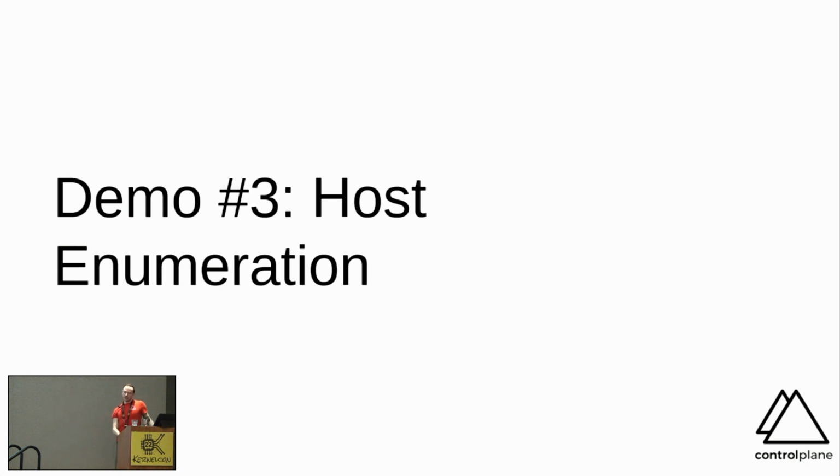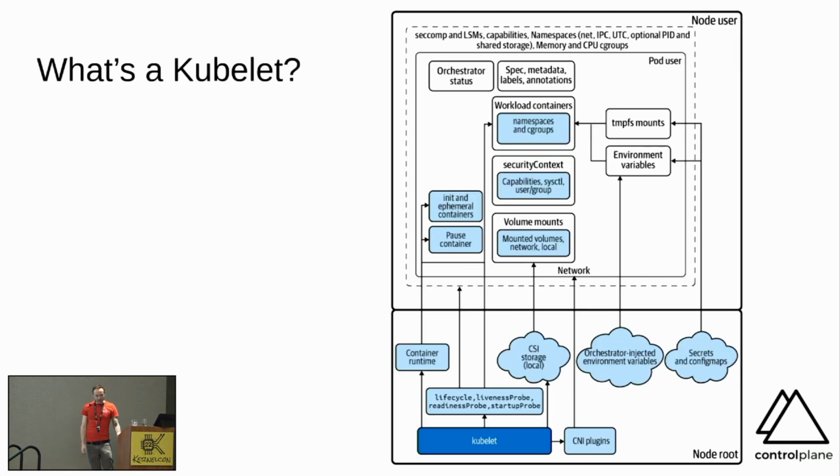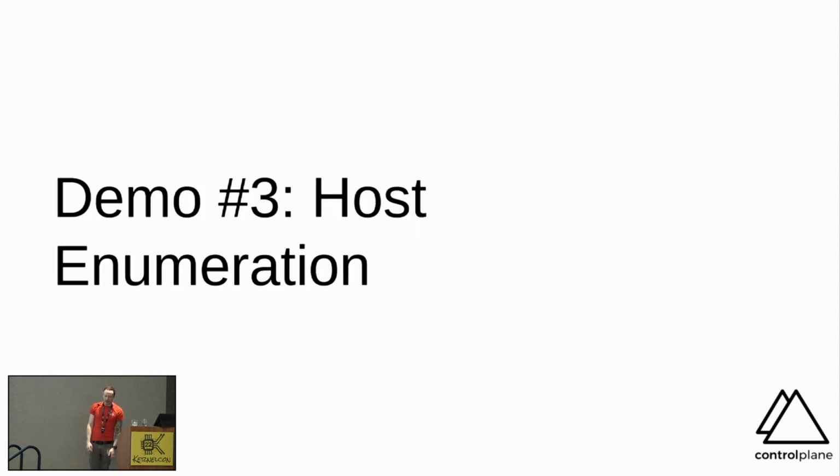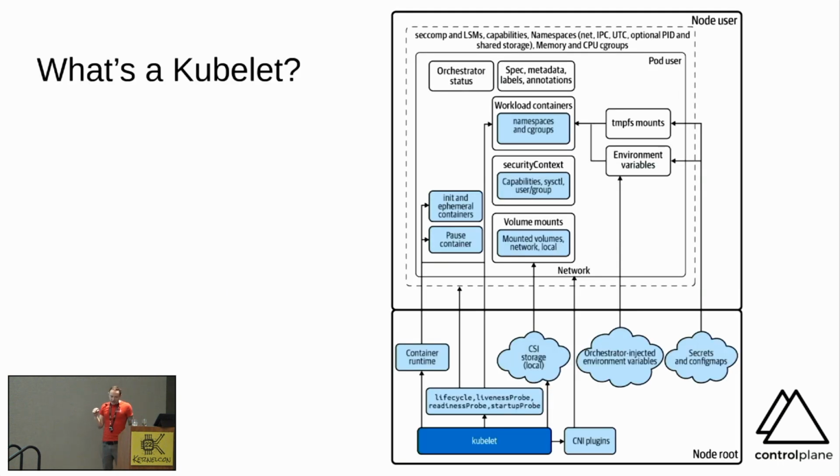Okay, host enumerations. So, let's continue to paint this picture. We have, let's go back one quickly. We have shown how we can inject code into somebody else's organization. We have looked at how we can break out of the container and get onto the host. And now, from a Kubernetes perspective, what does that mean? It means that we are onto a node, and a node runs a kubelet. A kubelet is the delegated authority of the API server in the Kubernetes system.